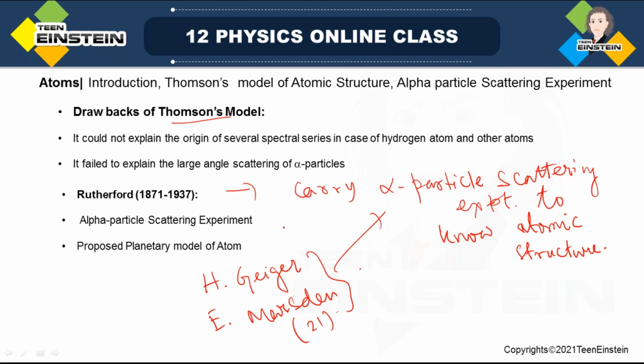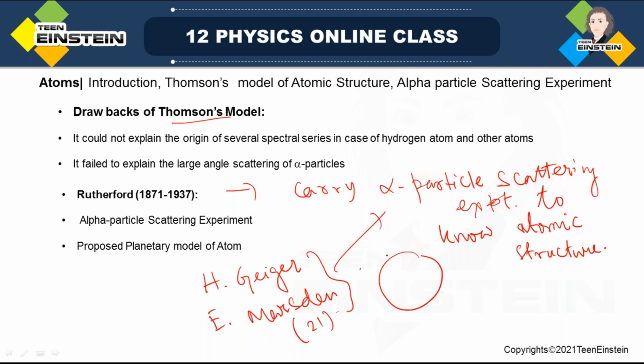We will learn that alpha particle experiment, but let me briefly tell you before going to the detailed experiment. From the alpha particle experiment, Rutherford could get almost a correct idea about the structure of the atom, and he proposed the planetary model of the atom. What is the planetary model?